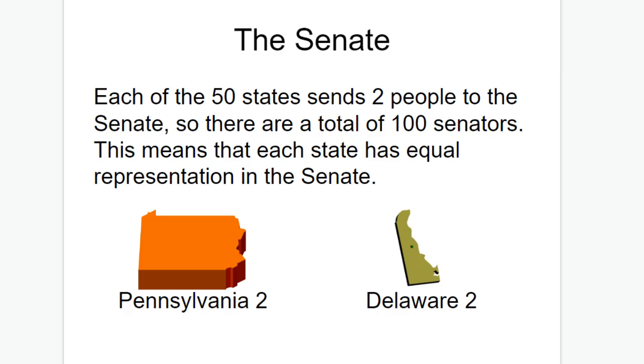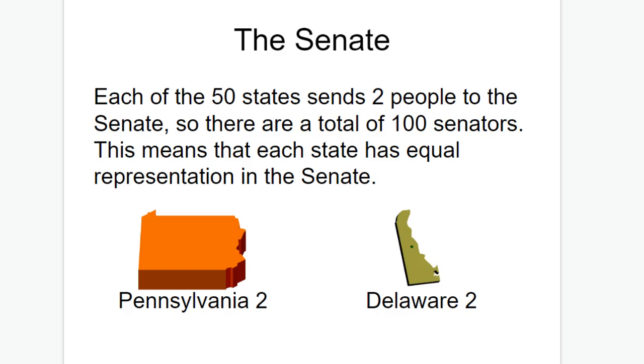The other part of Congress is the United States Senate, and each of the 50 states send 2 people to the Senate. So there's a total of 100 senators. This means that each state has equal representation in the Senate. Pennsylvania, for instance, has 2, and Delaware has 2, even though the population of Pennsylvania is much larger.